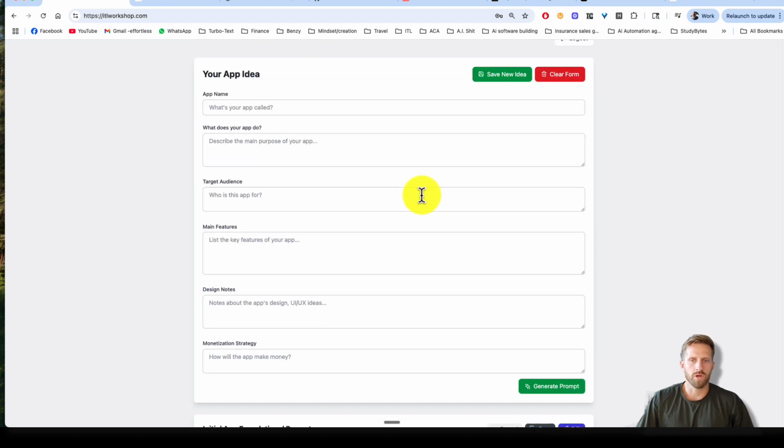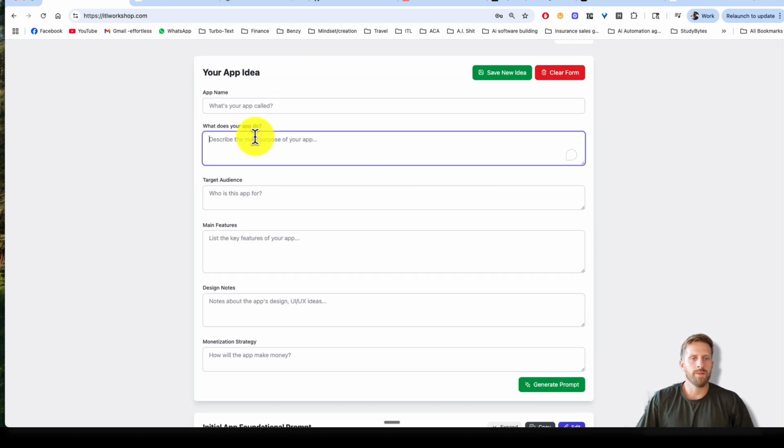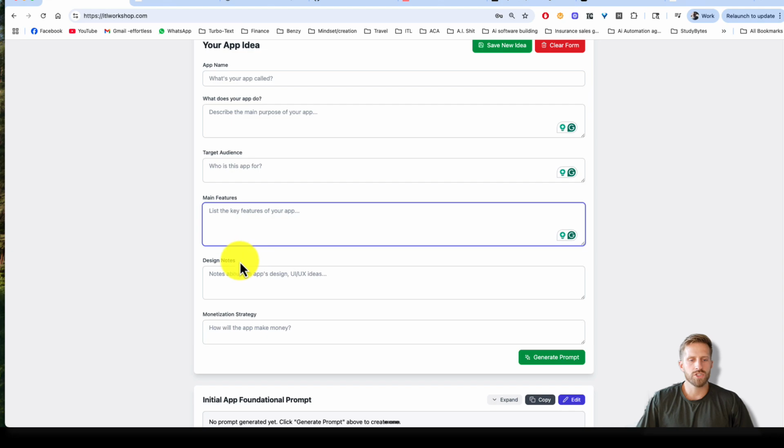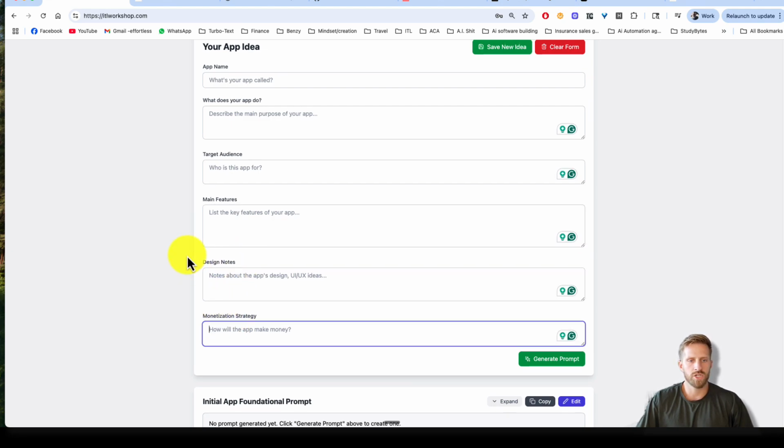But let me show you how this works. What you do is you put your app name, what it does, target audience, main features, design notes, monetization strategy. Just get some core stuff. Your first prompt, which I call the foundational prompt, is really important to get dialed in exactly how you want it in order to produce a good product. Good input creates good output, and I found different ways to get better results with these IDEs, these software platforms like Lovable, Bolt, Cursor, etc., by creating a really strong foundational prompt.